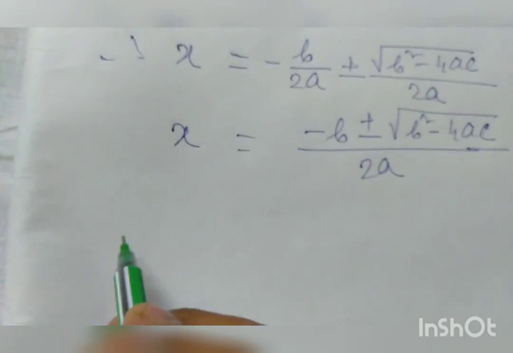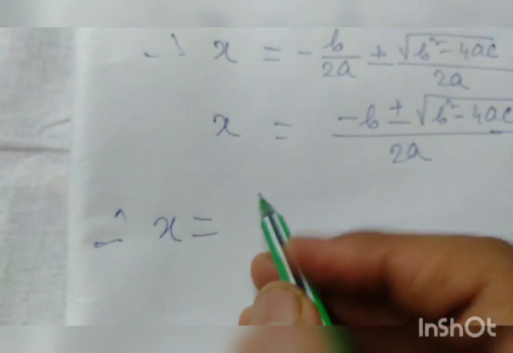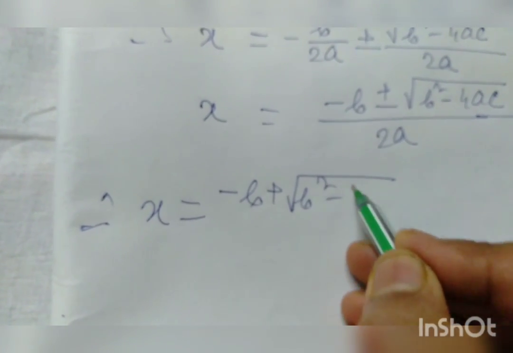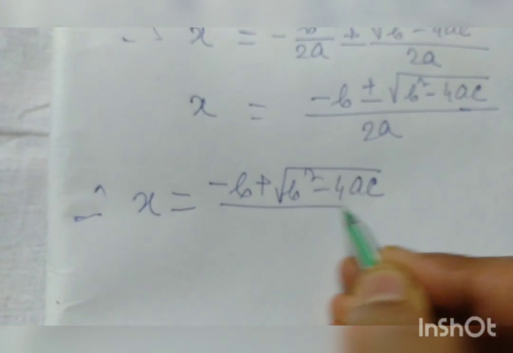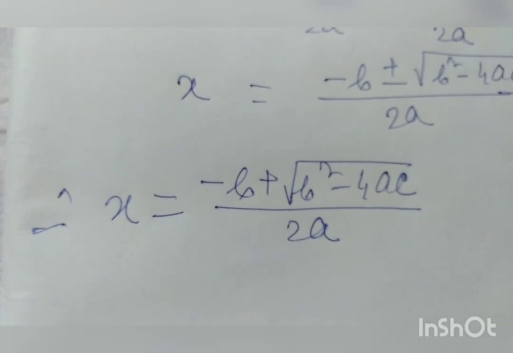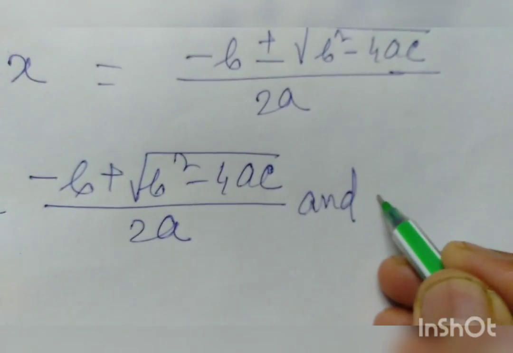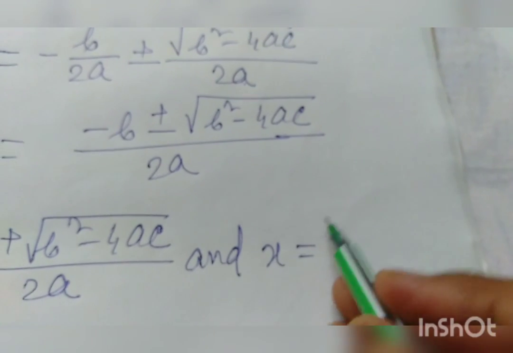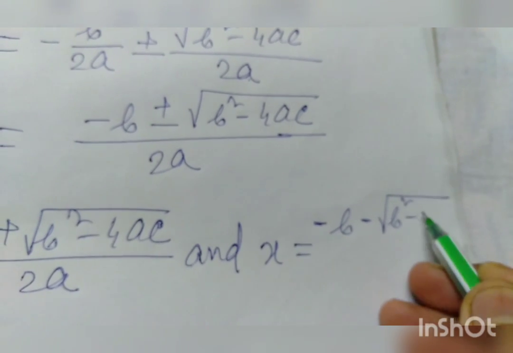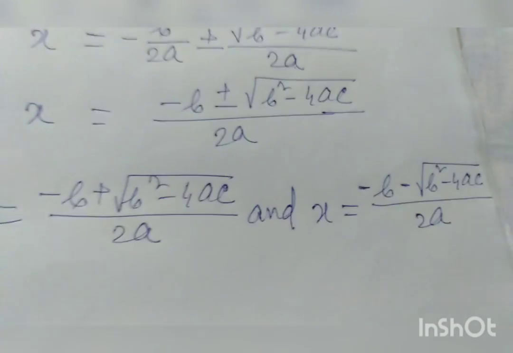That is, x is equal to minus b plus root b square minus 4ac by 2a, and x is equal to minus b minus root b square minus 4ac by 2a.